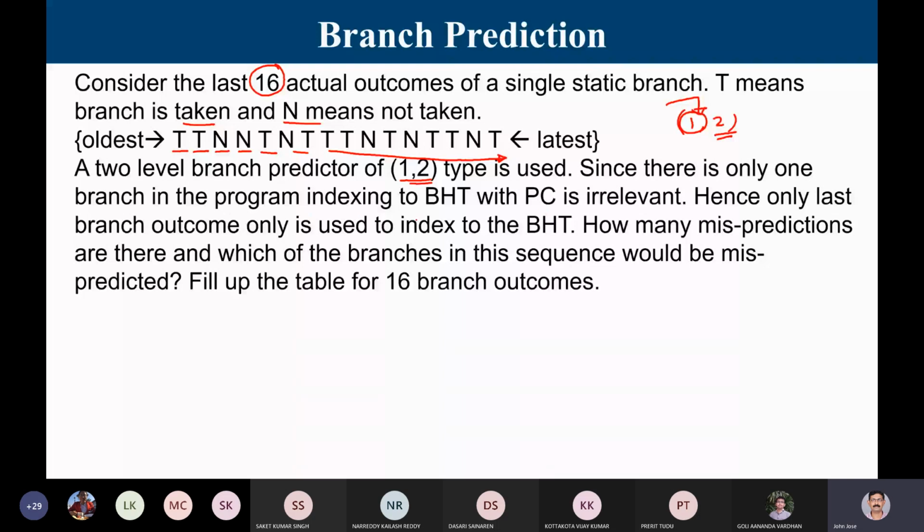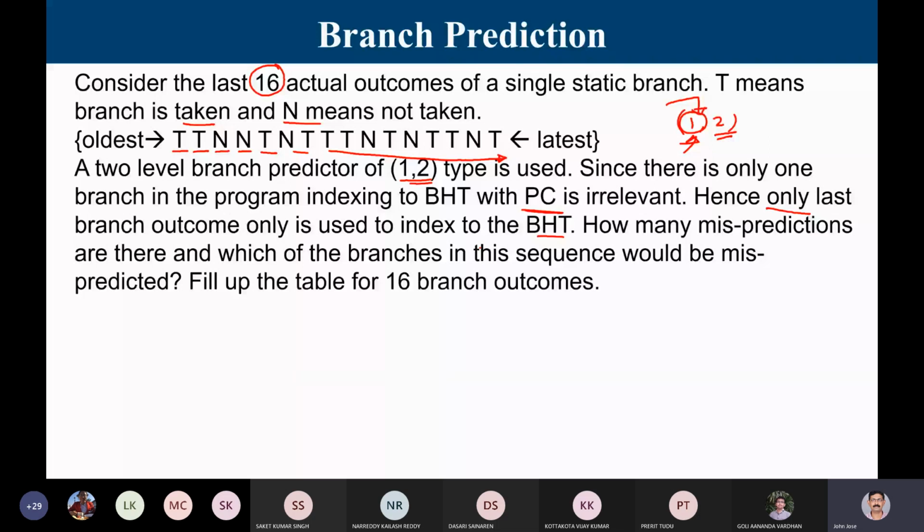Since there is only one branch in the program, I am going to index into the BHT. So I'm not going to index with the PC, the program counter. I'm going to index only with the outcome of the last branch. Hence, only the last branch outcome is used to index into the BHT. And now I am asking how many mispredictions there are and which of the branches should be mispredicted. So I have to fill up a table with 16 rows and what happened in every iteration. I'm using a 2-bit automata.